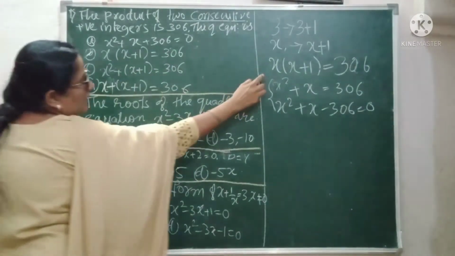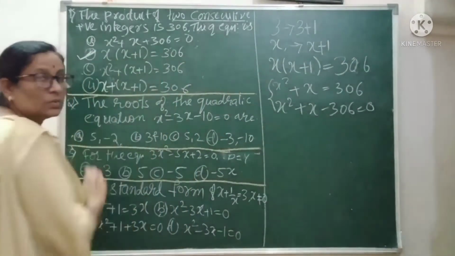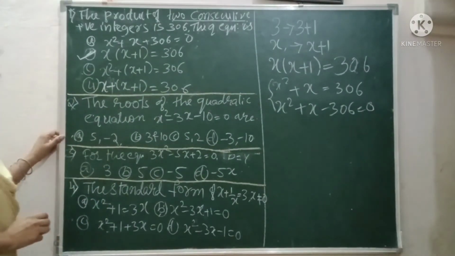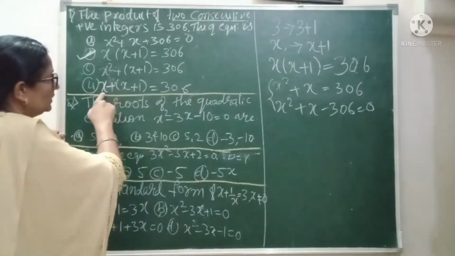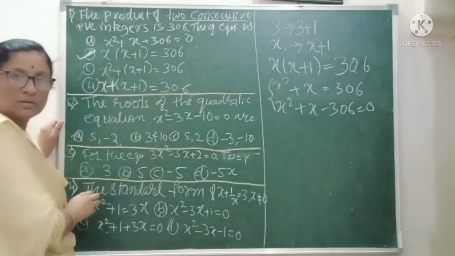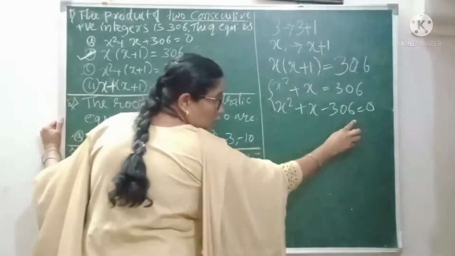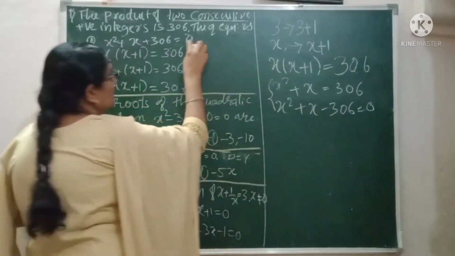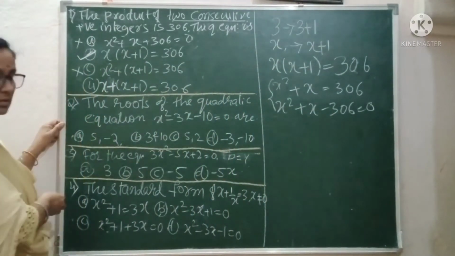The one satisfying this is the one with minus 306: x into x plus 1 is equal to 306. If you are solving in the OMR, you have to be a little careful. Now look at this one. It looks similar to that one, but here you have a plus sign, so this is not correct. When you open the bracket, you get this one, and here it is minus while there it is given plus. This is also not the correct answer, and obviously this one is not correct either.